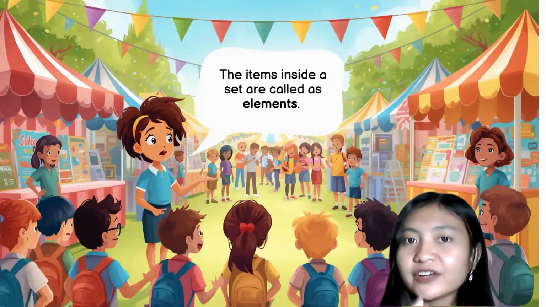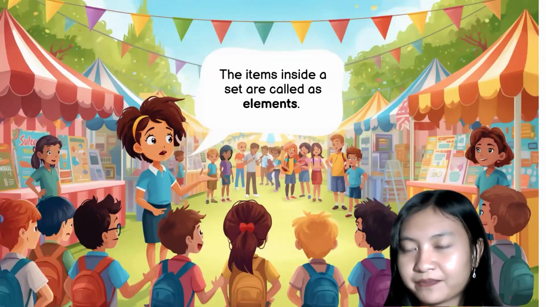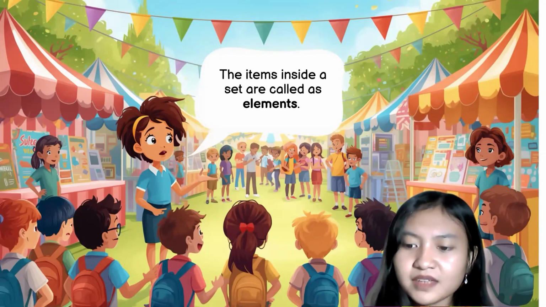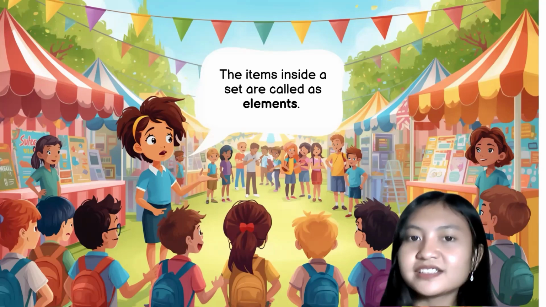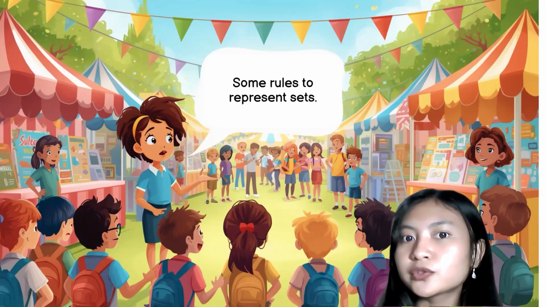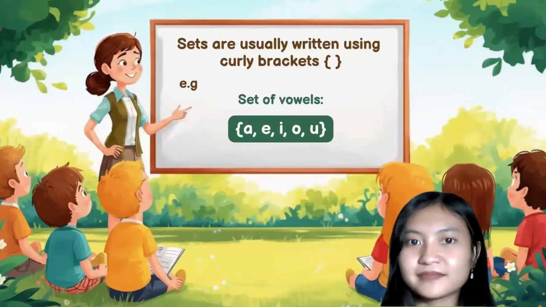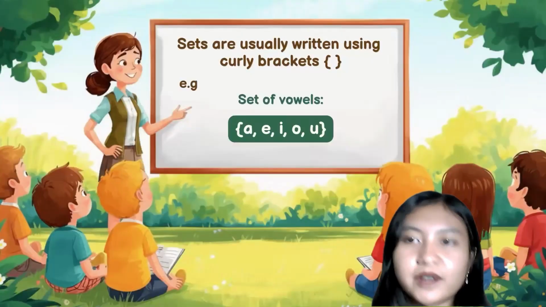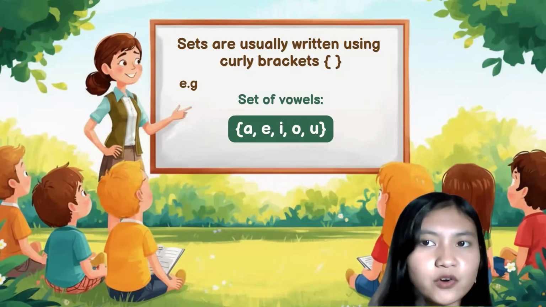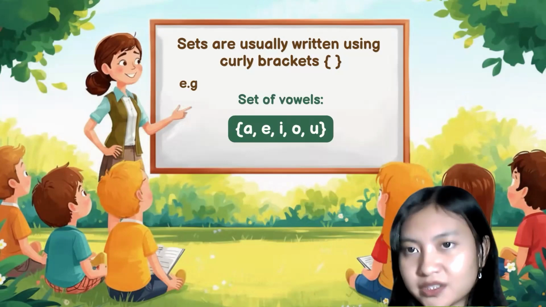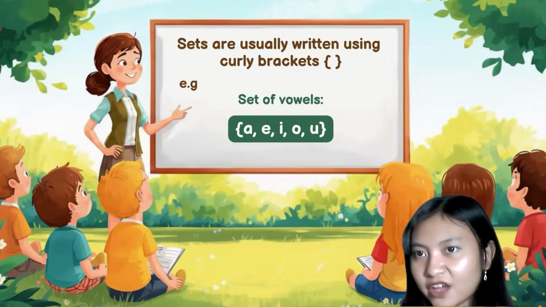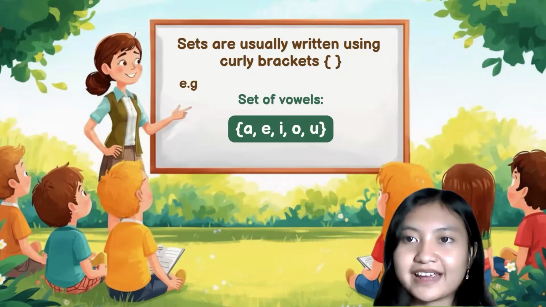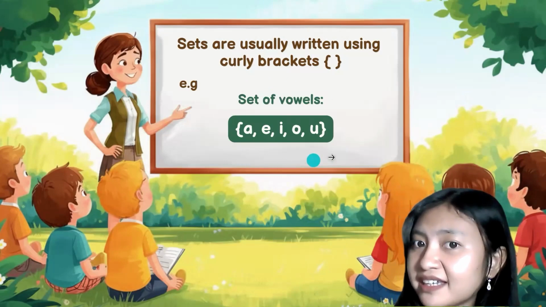Well, every set has elements in it, where an element is an item inside a set. Okay, if you're confused, let us just move into the rules to represent a set. The first rule is sets are usually written using curly brackets. As I said before, every set has elements in it, and the elements of the set are written inside the curly brackets. You can see the example here.